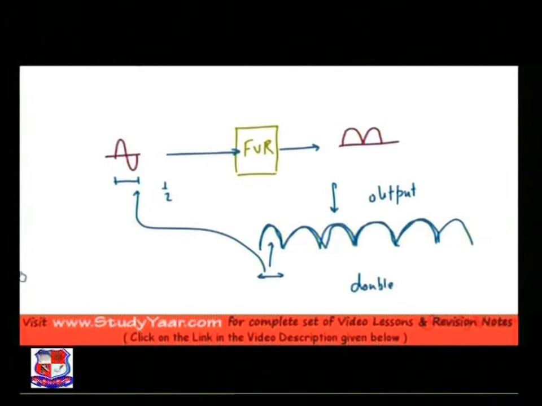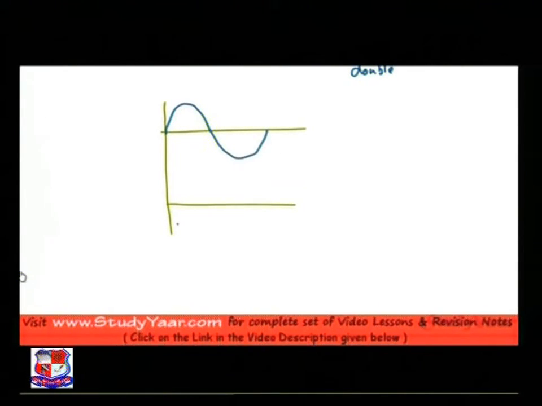If I have to draw it nicely, this is my input voltage and this is my output voltage. Obviously this is repeating and this is repeating as well. This is your V in and this is your V out.